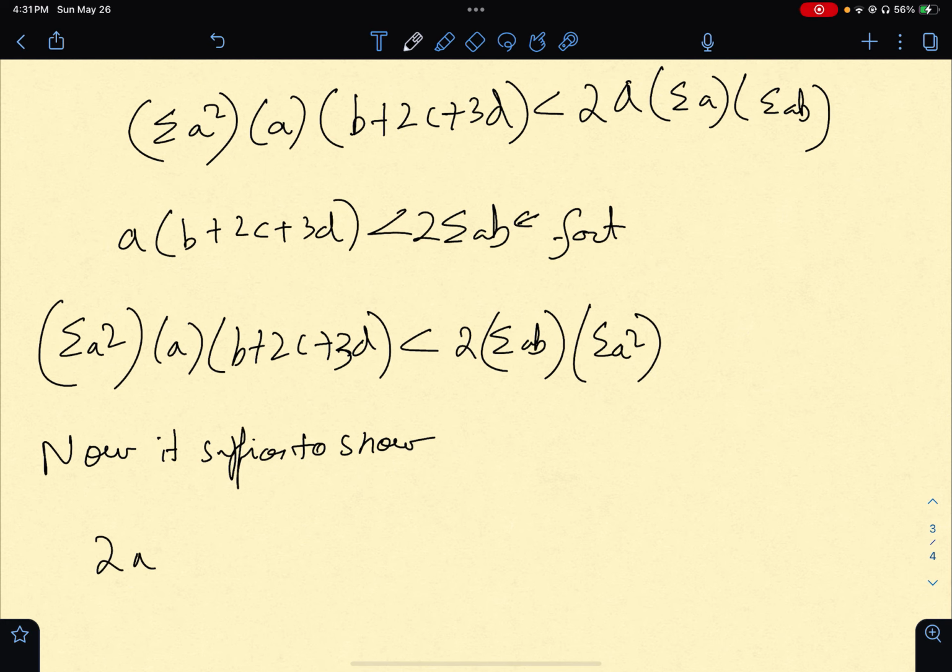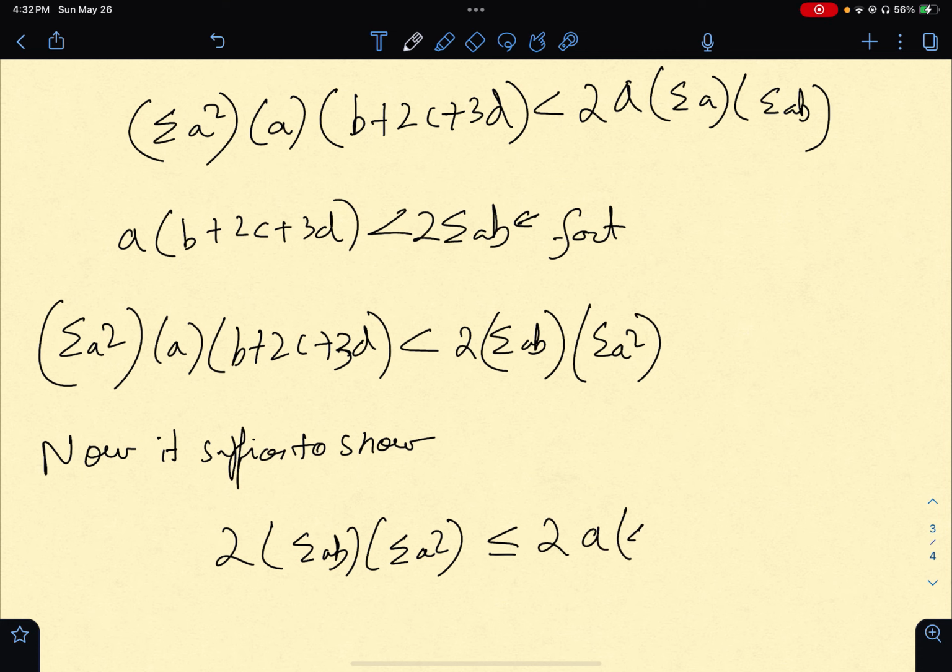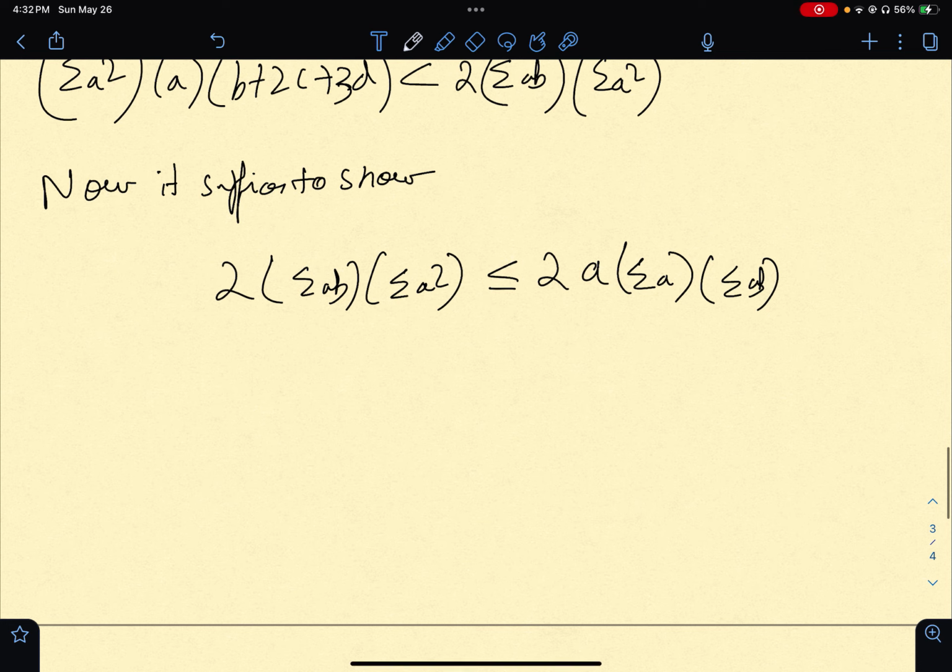2 sigma ab into sigma a square is less than or equal to 2a sigma a into sigma ab. Let's see if this is true. Now I can cancel 2 on both sides, and in fact I can cancel sigma ab on both sides.